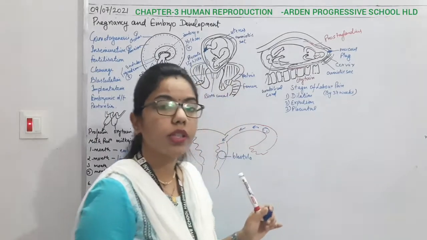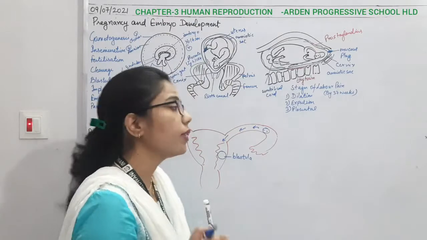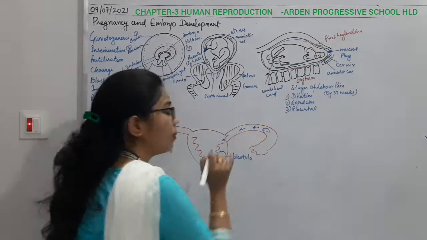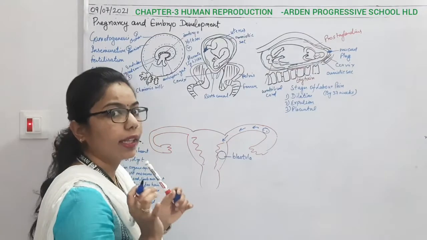Oogenesis completes here, when there is fertilization. When this ovum fertilizes with the sperm, it forms the zygote.